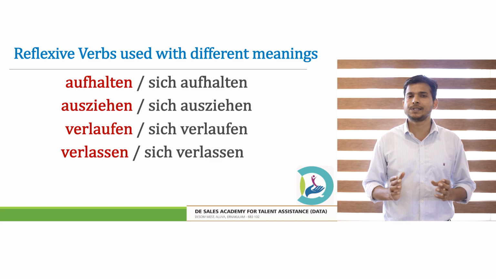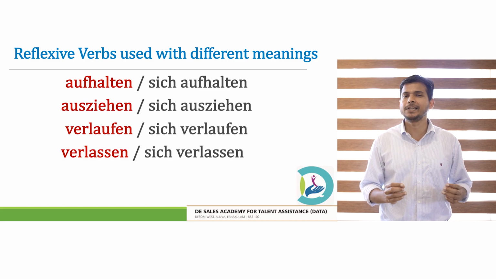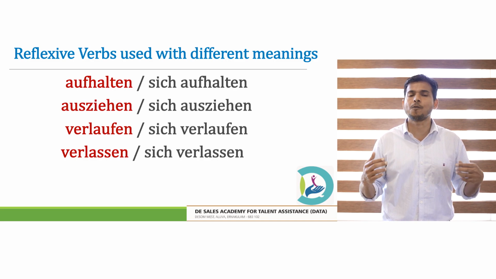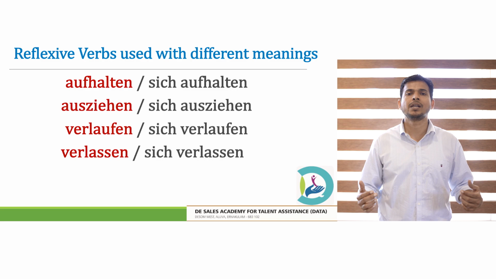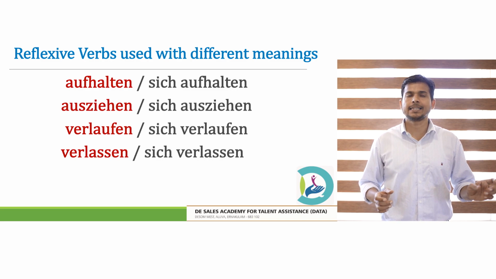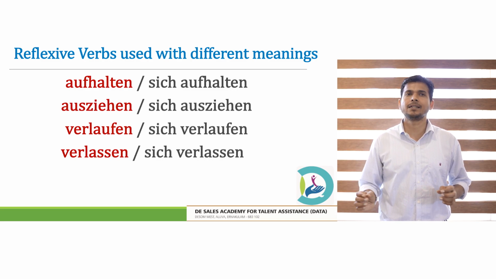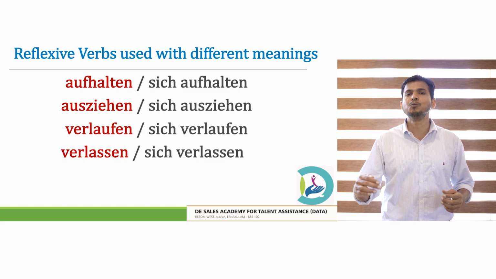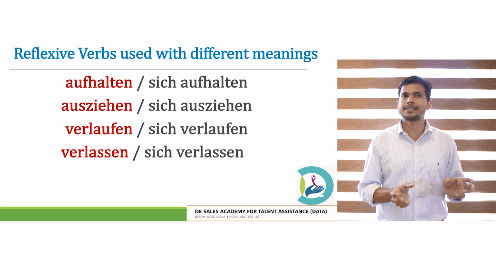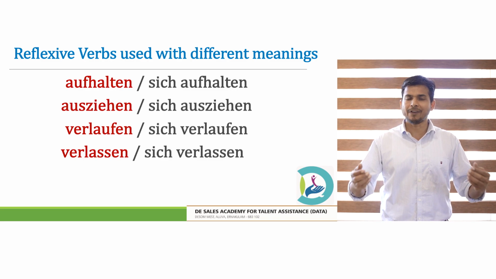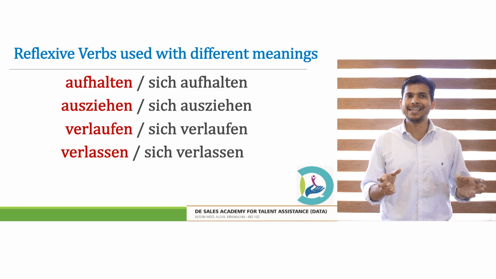Aufhalten versus sich aufhalten. Aufhalten normally means to delay, whereas when you use it reflexively, it means to stay. Sich aufhalten, which means to stay. Second one, ausziehen versus sich ausziehen. Ausziehen means to move out, to move out from one place to another. When used reflexively, the meaning changes. The meaning is to undress.